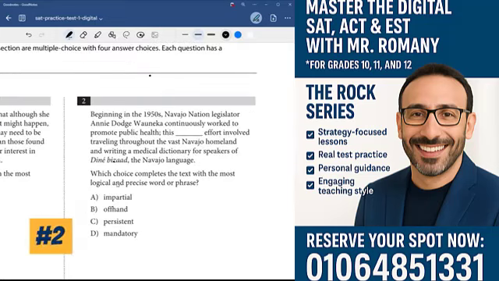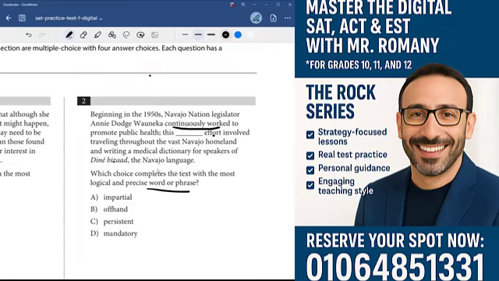All right, let's get into number 2. Which choice completes the text with the most logical and precise word or phrase? So another word in context here. We're going to read around and make sure we find one of these words that fits within the context. Beginning in the 1950s, Navajo Nation legislator Ann Dodge Winnetka continuously worked to promote public health. So she continuously worked. This blank effort involved traveling throughout the vast Navajo homeland and writing a medical dictionary for speakers of Diné Bizaad, the Navajo language.